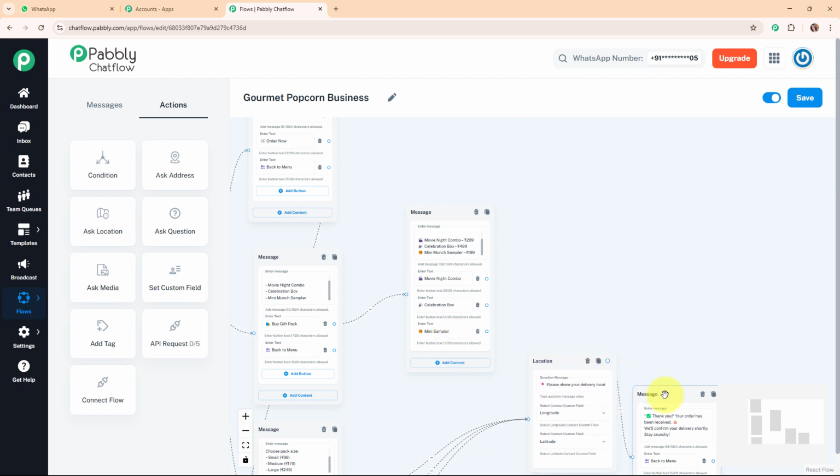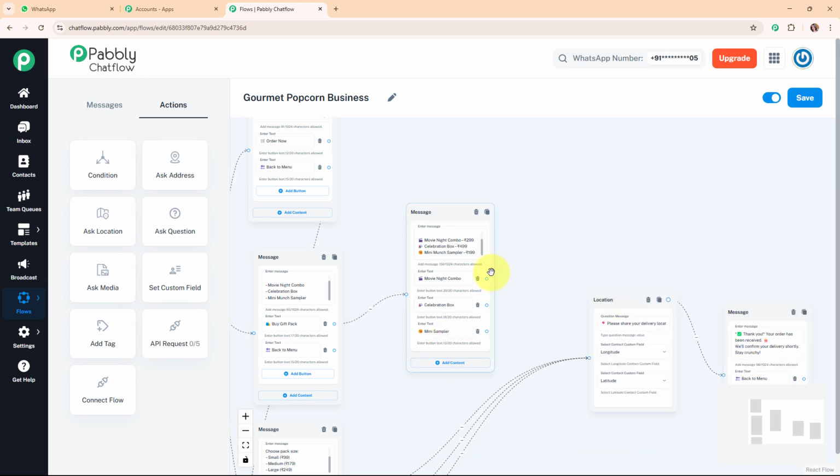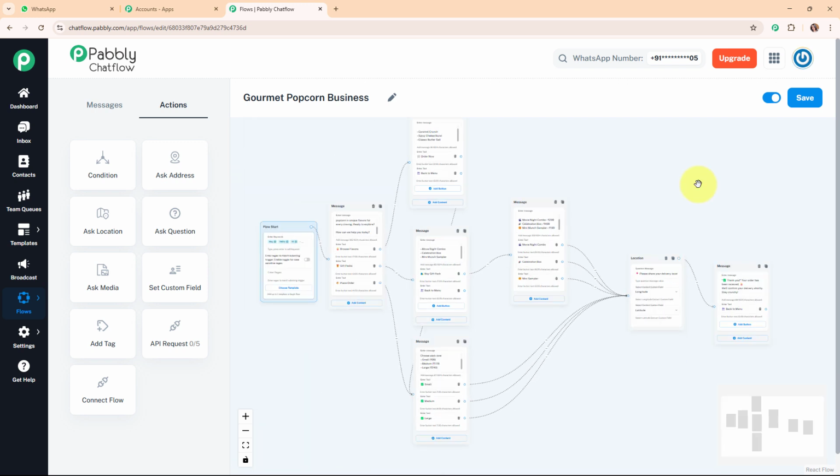And once my customer selects any of the gift packs, they should automatically receive the same location message. That means I want to ask about the customer's location. So now I'm going to connect all these quick replies buttons to this message box of location. Alright, so I'm going to build the connection, and with this we have successfully created an entire WhatsApp chatbot. So now let's connect all back to menu quick replies buttons to the main message box. Alright, so I'm going to build the connection over here.